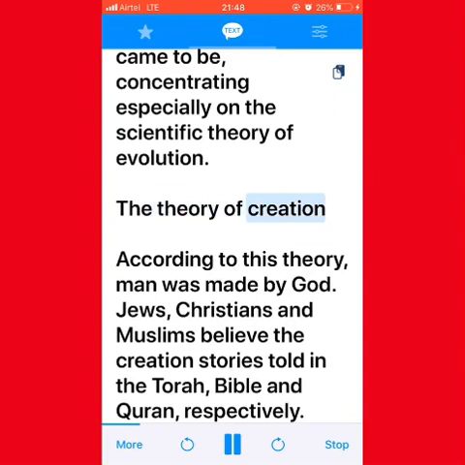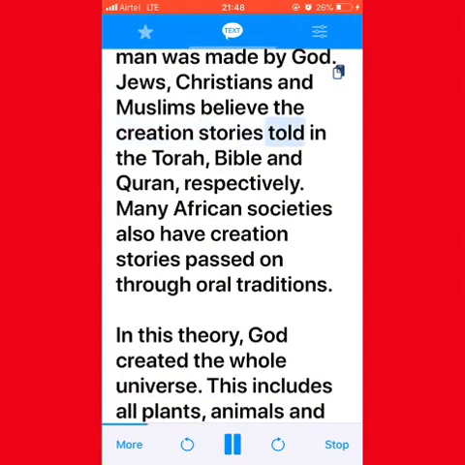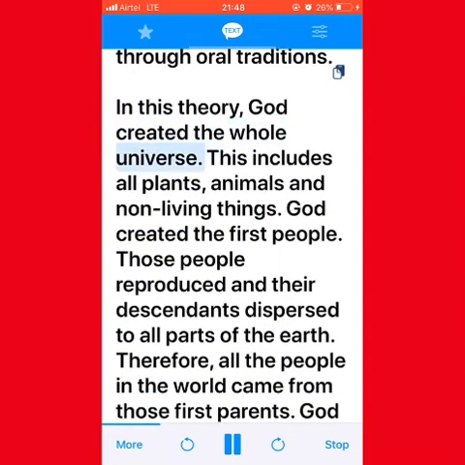The theory of creation. According to this theory, man was made by God. Jews, Christians and Muslims believe the creation stories told in the Torah, Bible and Quran, respectively. Many African societies also have creation stories passed on through oral traditions. In this theory, God created the whole universe. This includes all plants, animals and non-living things.